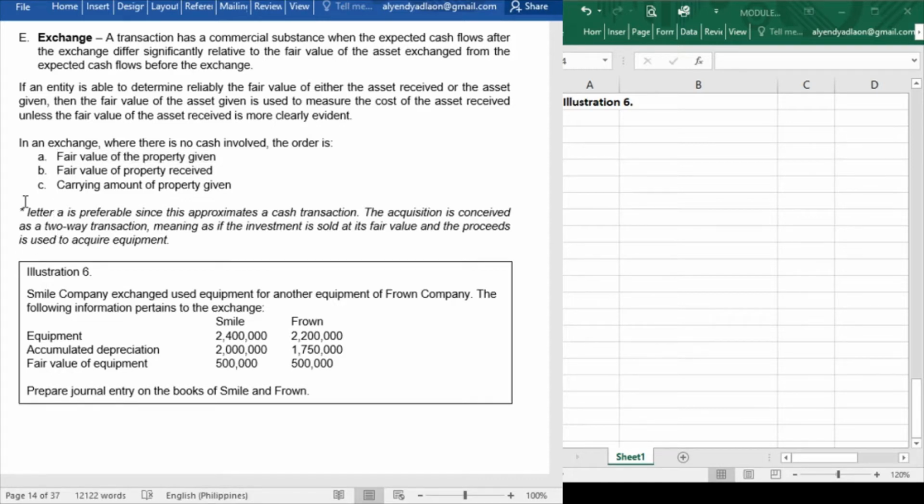Now let us answer Smile Company. Smile Company exchanged used equipment for another equipment of Frown Company. The following information pertains to the exchange. So we have the equipment at the book value, accumulated depreciation, and the fair value of the equipment. Prepare journal entries on the books of Smile and Frown. So we are going to prepare journal entries for both of the entities. Okay, let's start with Smile. Okay. So, since the first priority, class, is the fair value of the property given, in the case of Smile, this is the journal entry.